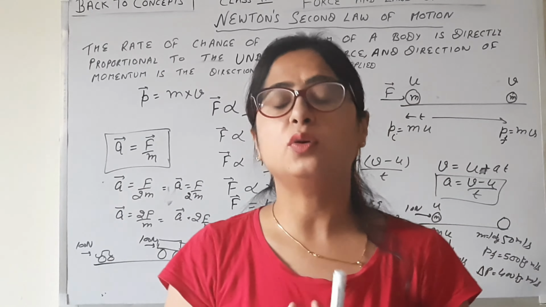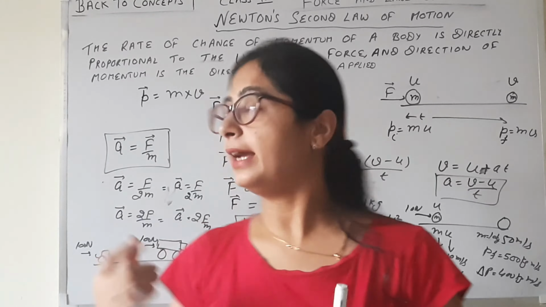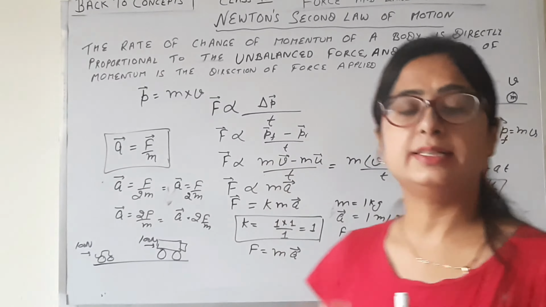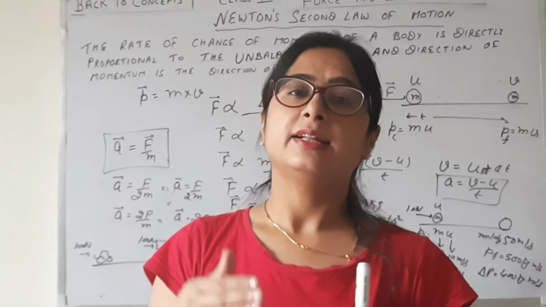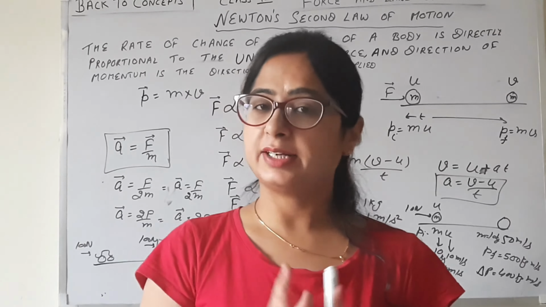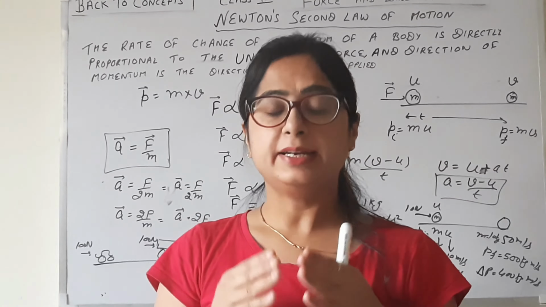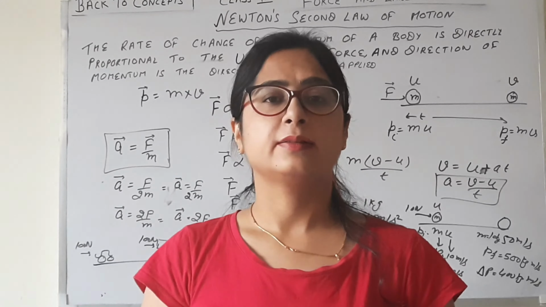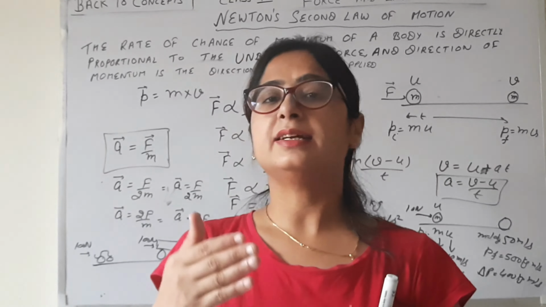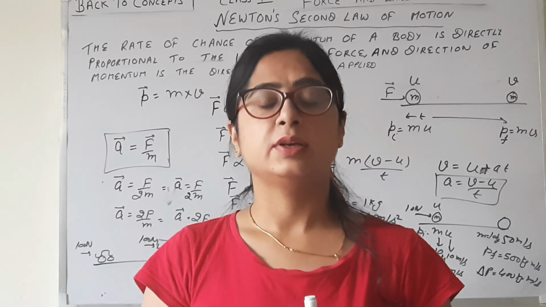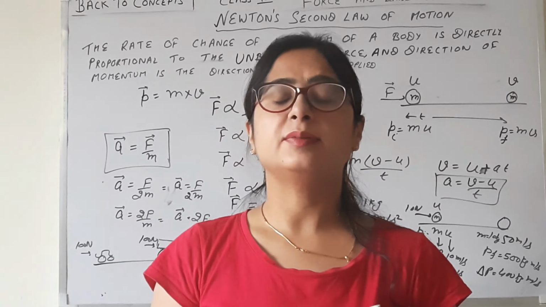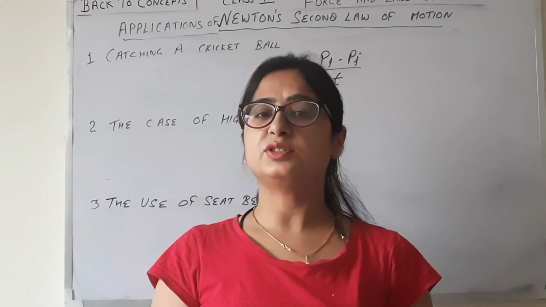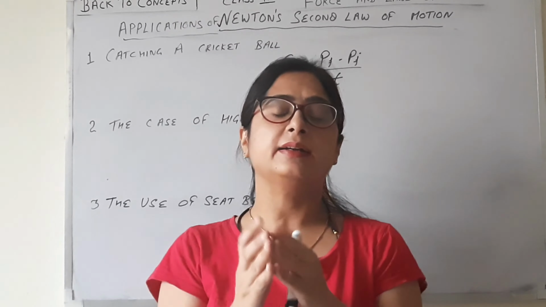I apply an arrow on some quantities like acceleration, force, velocity, etc. Here the arrow means it is a vector quantity, but it is good practice to use an arrow on vector quantities. If you want to skip it at the 9th level, you can. There is no marks deduction because of the arrow. Now we discuss some applications of Newton's second law of motion.